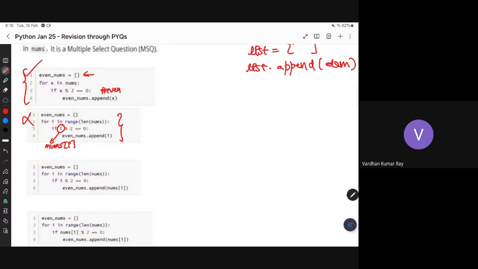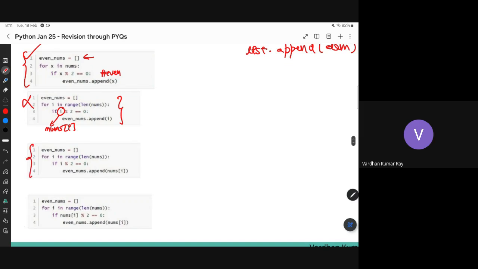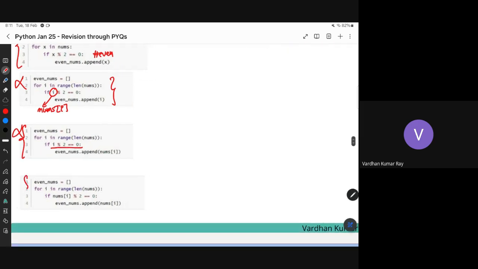Similarly, this portion is again wrong because I need to compare the actual number at ith index, not the index. But this implementation is correct because this takes the element at ith index and appends that, right? So could you guys follow what I said?